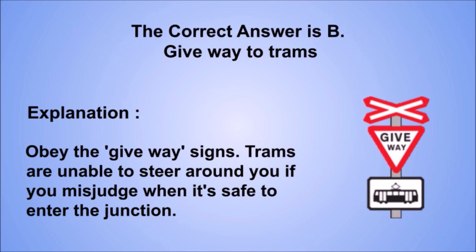Explanation: obey the give way signs. Trams are unable to steer around you if you misjudge when it's safe to enter the junction.